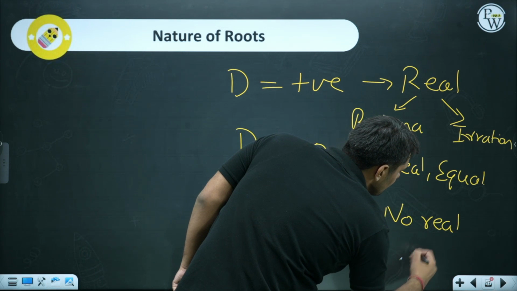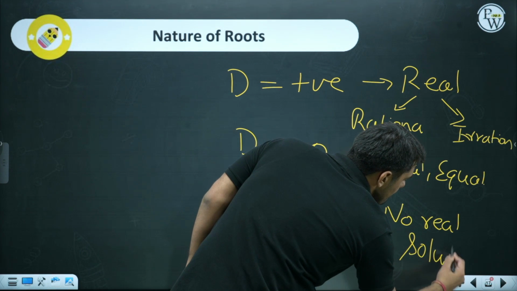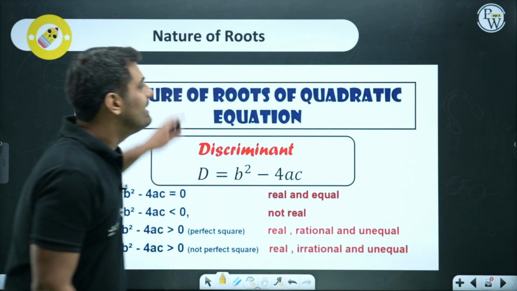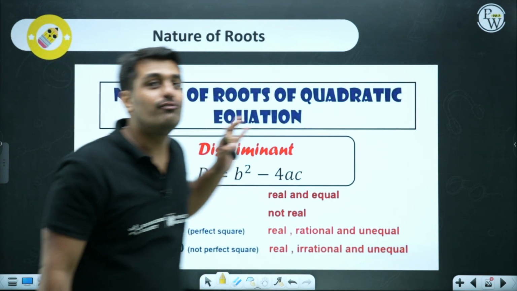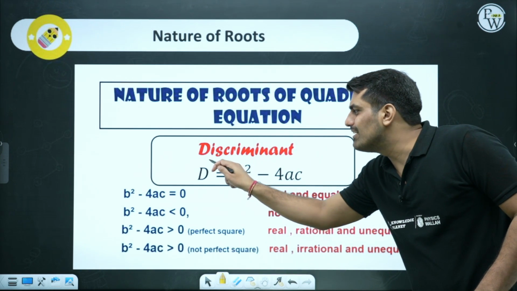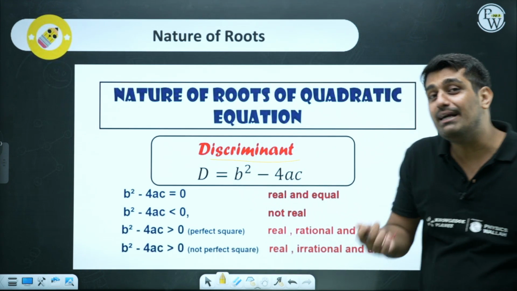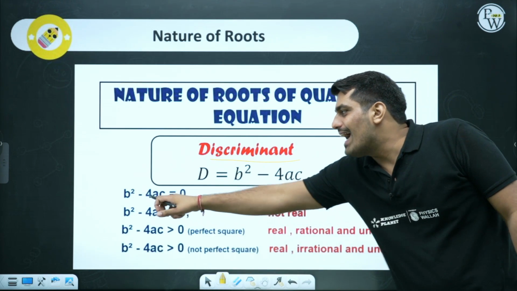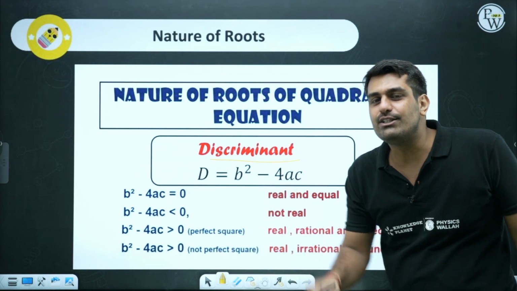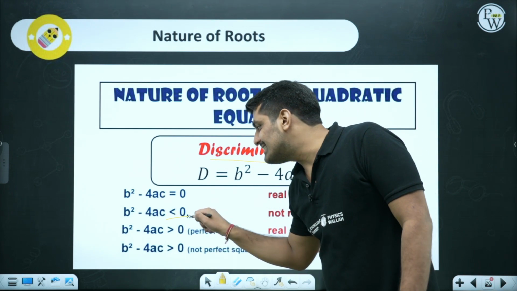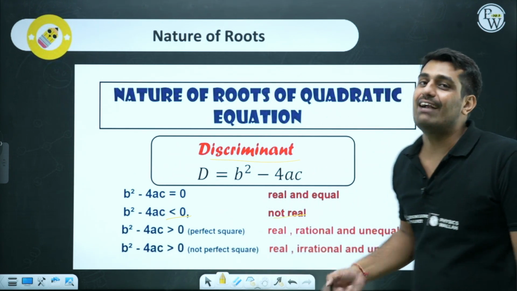No real solution. So over here, we are having this summary for the entire part of the nature of solution. What summary exactly? We are having the value of discriminant. Discriminant is the D part, which is b square minus 4ac. If that comes out to be 0, we are pretty sure that the roots will be equal and they would be real. But when it is less than 0, another thing for sure, that will not be real.